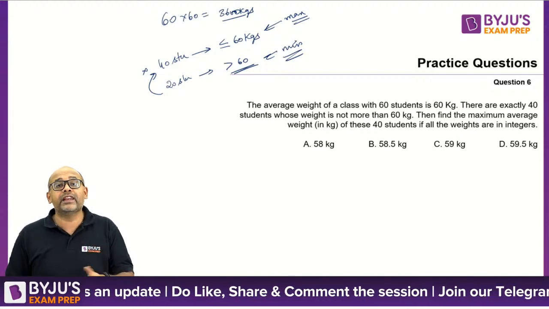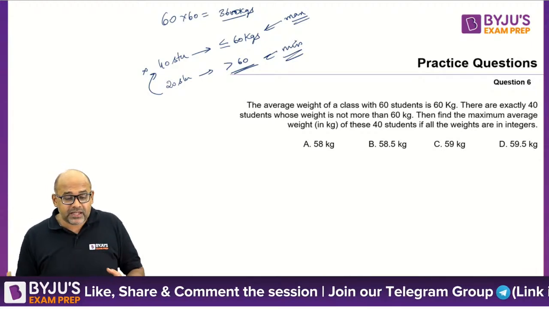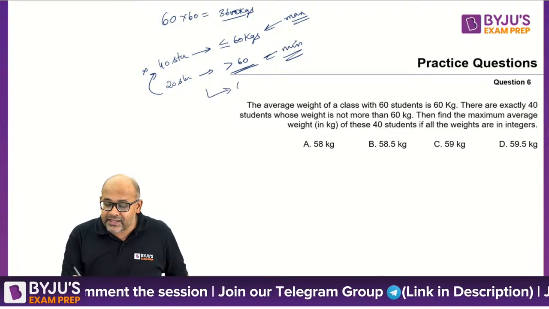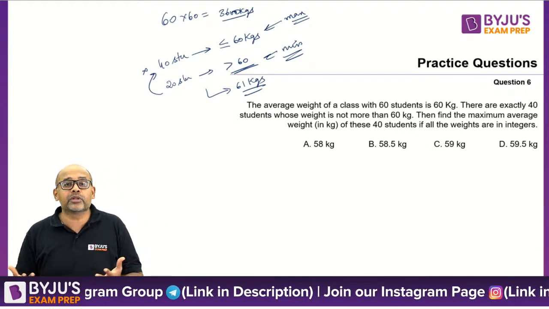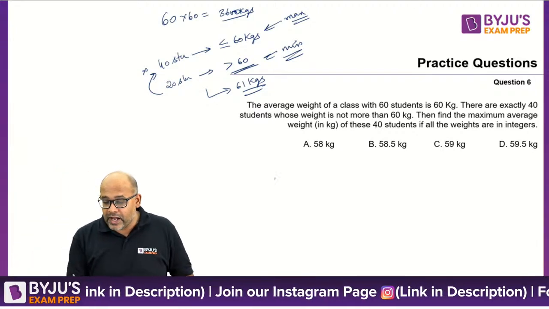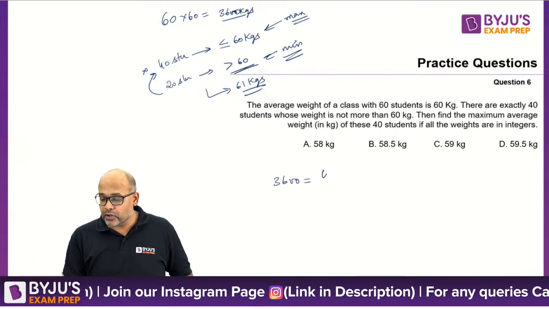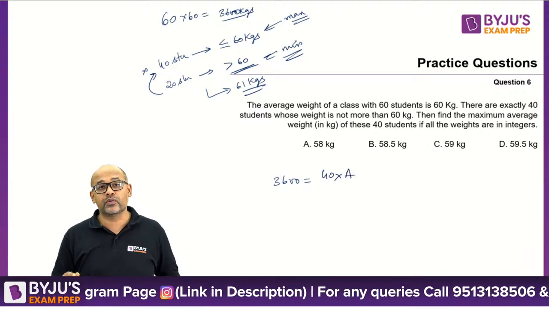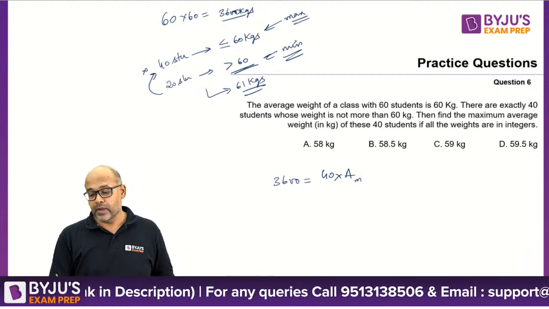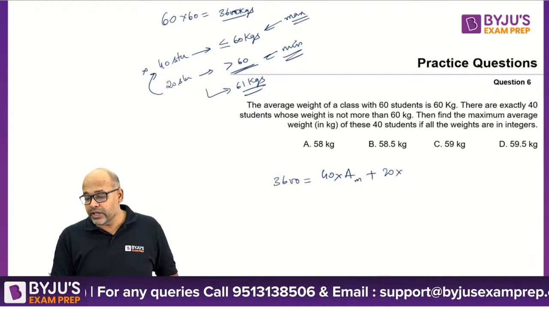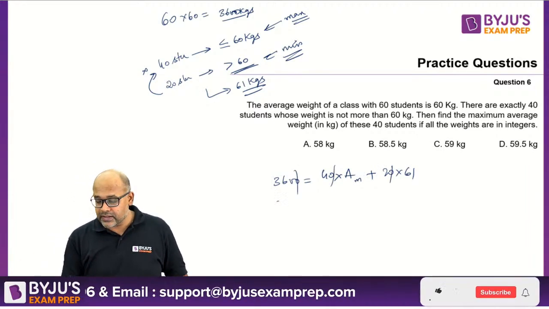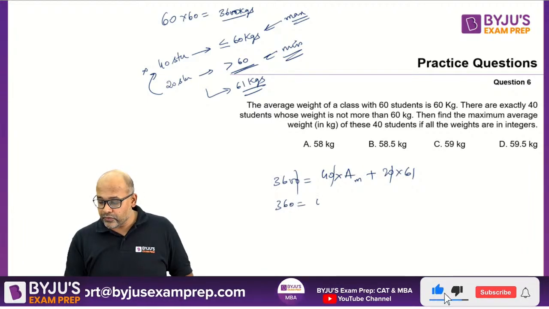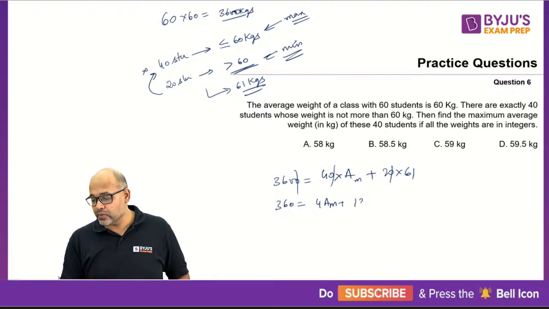Remember, every weight is an integer, which means the minimum I can have here is 61 kgs, because it has to be greater than 60. So the next number possible is 61. So then what do I have? I have 3600 is equal to 40 students into average maximum AM plus 20 students into 61 kgs. This is what I need to do. So calculate 360 is equal to 4 AM plus 61 into 2, which is 122.